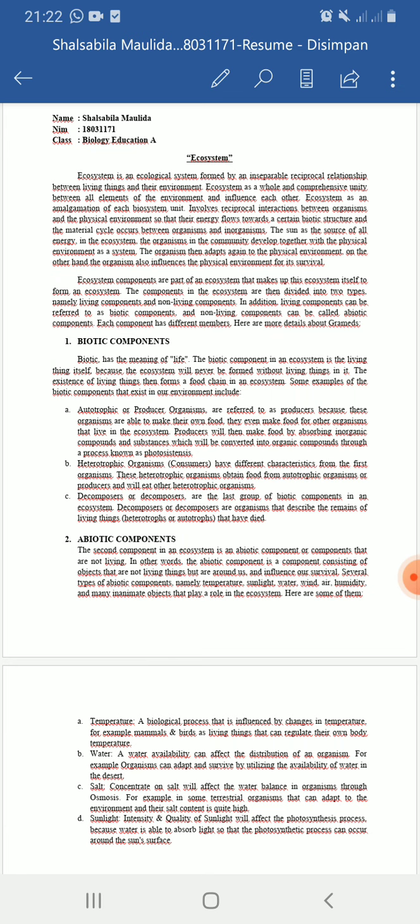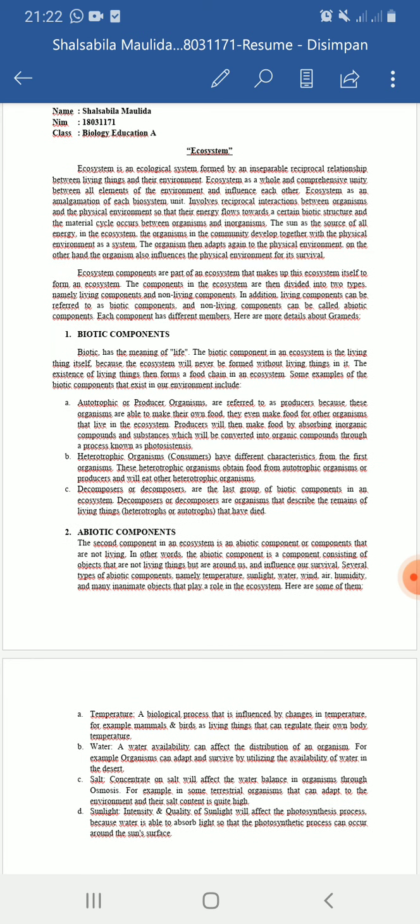A. Temperature. Biological processes are influenced by changes in temperature. For example, mammals and birds are living things that can regulate their own body temperature. B. Water.